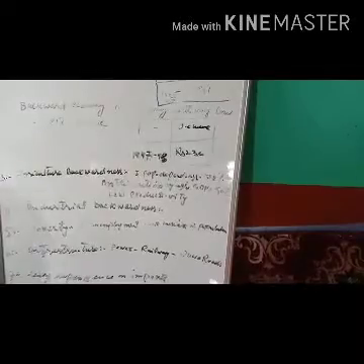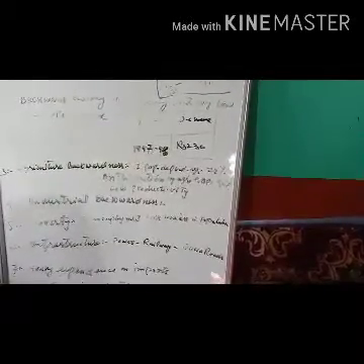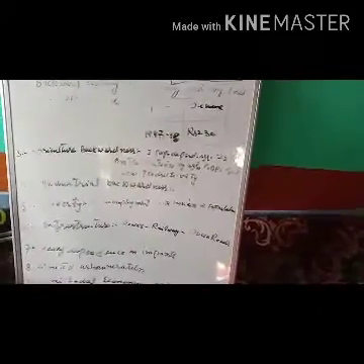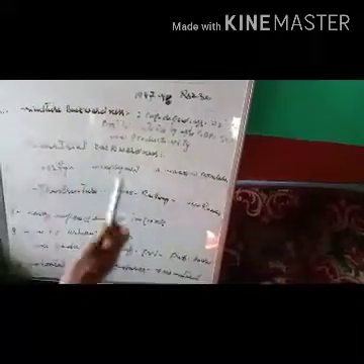Number two is backward economy. What is meant by backward economy? An economy with very low per capita income. What is meant by per capita income? The income of an individual, per person. It is the total income of the country divided by the total population. So a backward economy is an economy with very low per capita income.